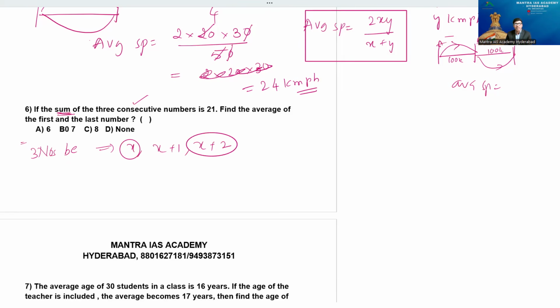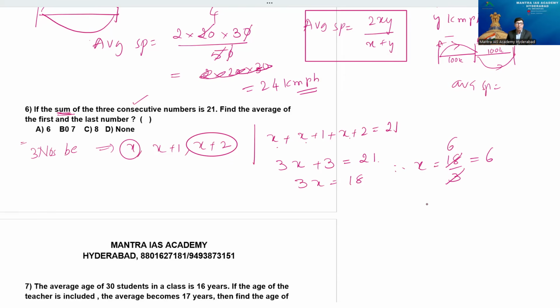We have to find out x first. The sum of these numbers is x plus x plus 1 plus x plus 2, and it is 21. Clear? Therefore x plus x plus x is 3x, so 3x plus 3 is equal to 21. Therefore 3x is 21 minus 3, which is 18. By that, x is equal to 18 by 3, which is 6. So the first number is 6, and the third number is 6 plus 2, which is 8.